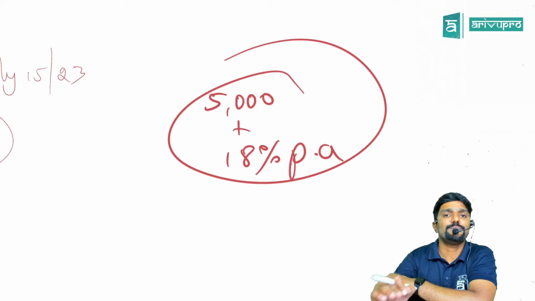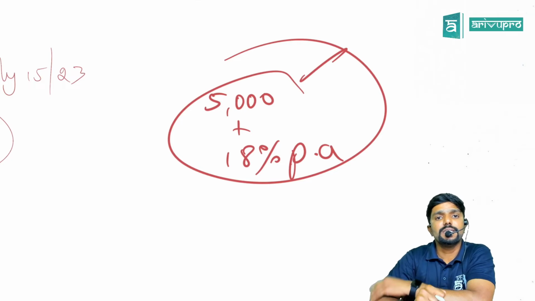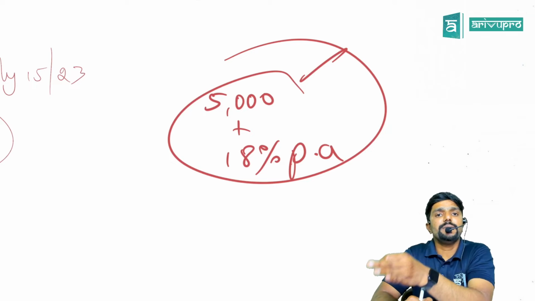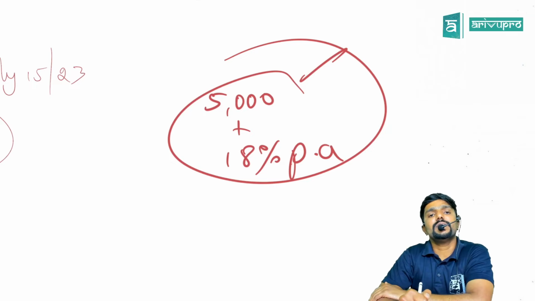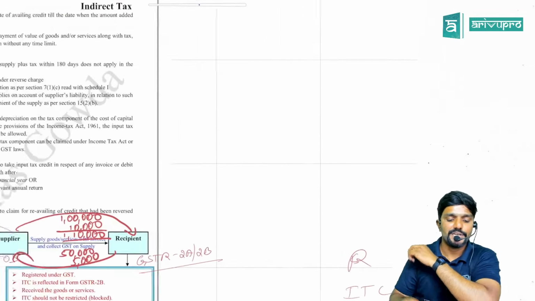When will he reverse it? Once the 180 days period is over. And when will he pay this 5,000 along with interest? In the GSTR-3B which he will file immediately after the 180 days are over. So that is the change, guys.